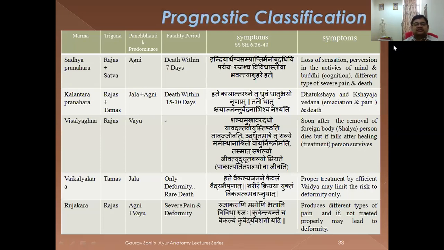Kalantarapranahara, it is Rajas and Tamas in Triguna. Panchabhautik, it will be Jala and Agni, death between 15 to 30 days. The basic symptom is Dhatukshaya and Dhatukshaya-janya Vedana, means the pain due to the Dhatukshaya, that is emaciation and pain, and ultimately it will cause death if proper treatment at proper time is not given.